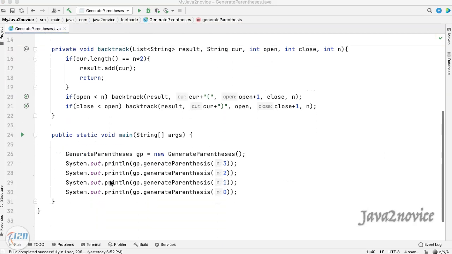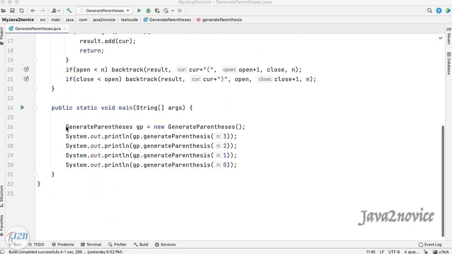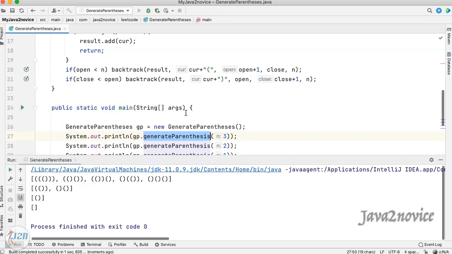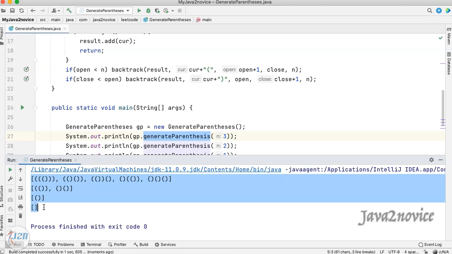Let's test our code. I have already added a main method to save some time here. We are making a call to generate parentheses with multiple inputs. Let's run. Here is the result. We can see that it has generated all possible well-formed combinations, which is as expected.